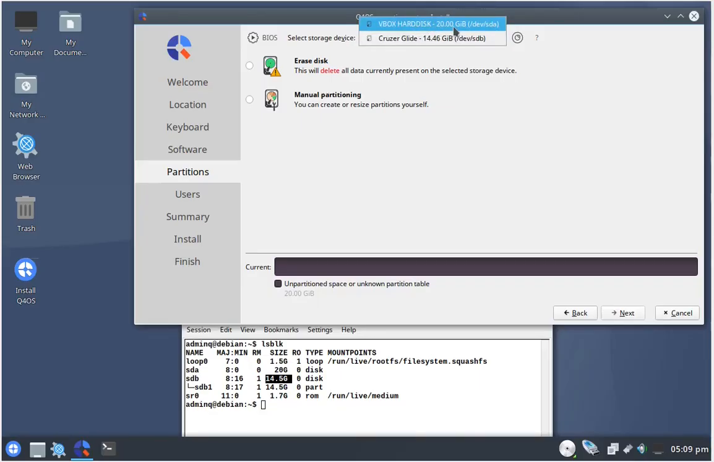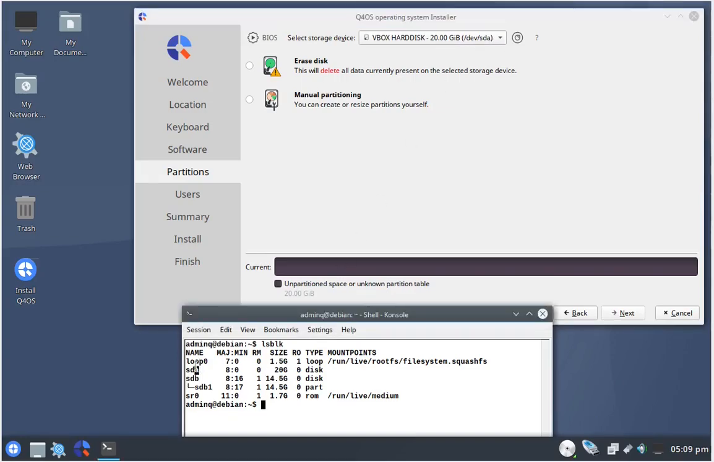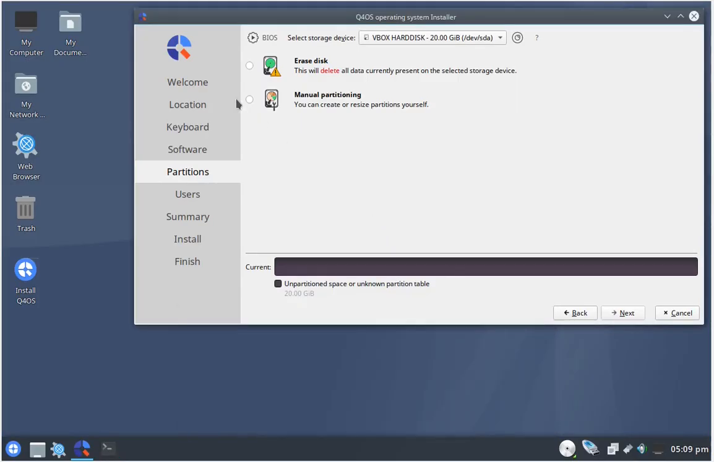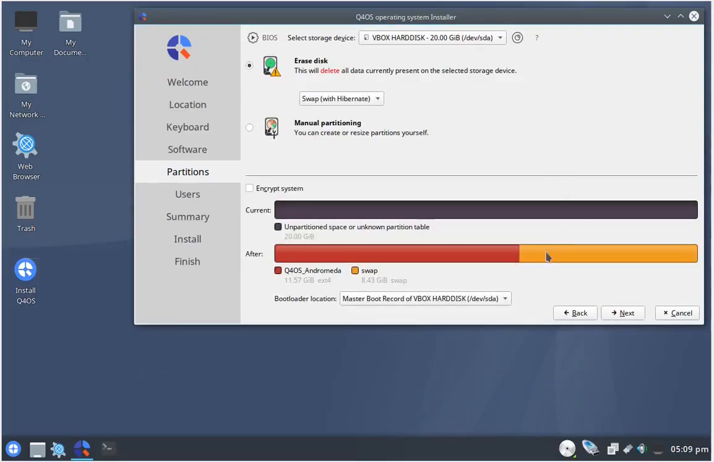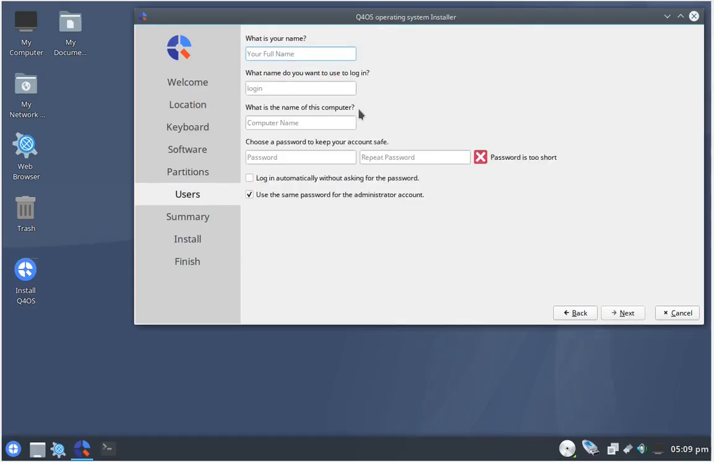Let's check back with the installer. It sees an SDA and it sees an SDB. Now the SDB has a SDB1 in the terminal window, but we want to use SDA. So make sure that it's highlighted and selected. Click Erase. Then Next.